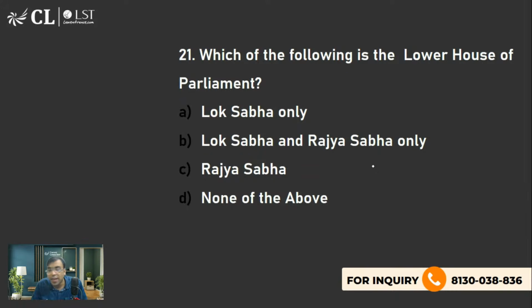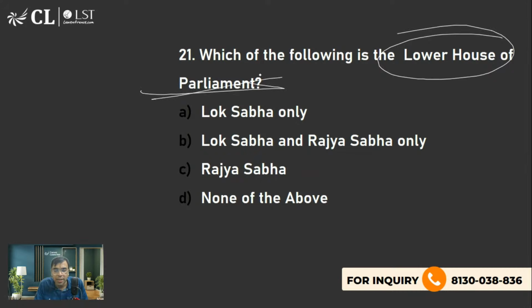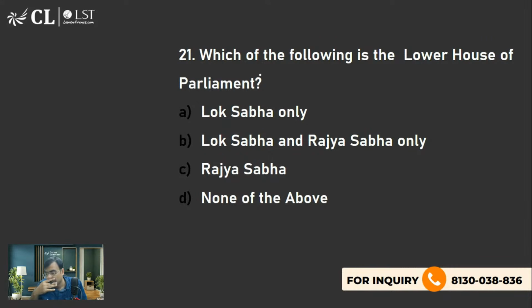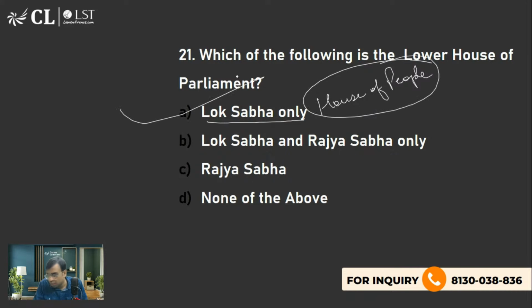Okay, the next one is which of the following is the lower house of parliament? I'm sure you must be knowing it. Lower house. अच्छा पता है, when you read the constitution they do not use the word Lok Sabha, they will use the word house of people. कई बार तो लोग ये कंफ्यूज करते हैं ये क्या होता है. That is nothing but Lok Sabha. And like है ना, और upper house कौन सा होगा? So Rajya Sabha is the upper house.